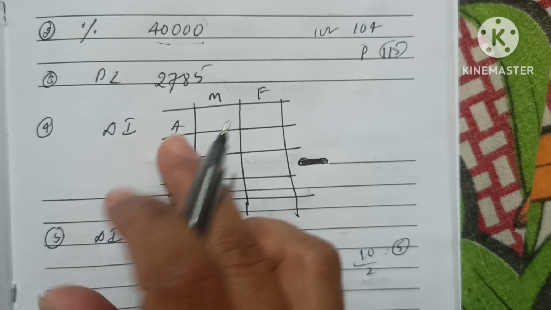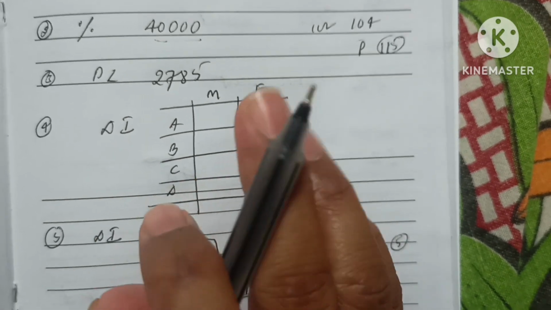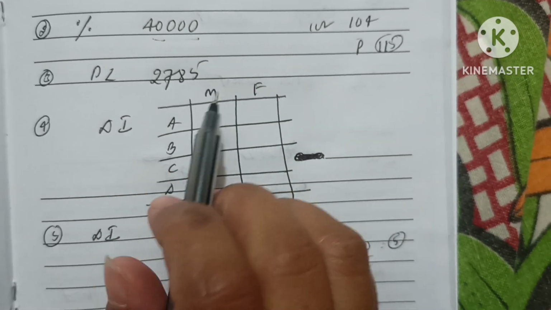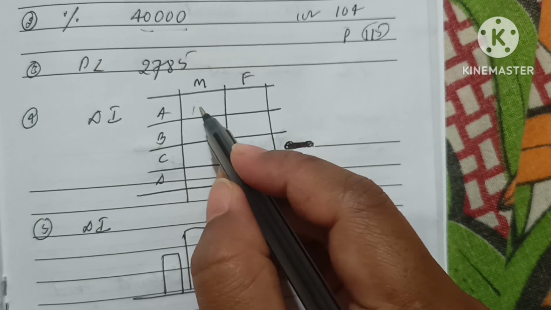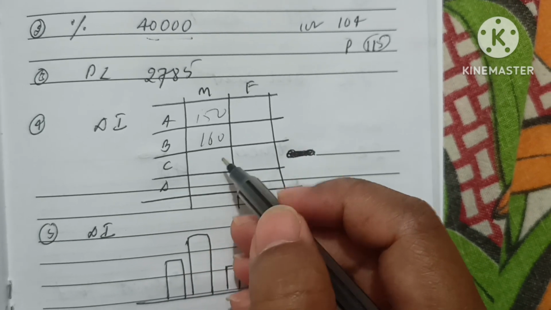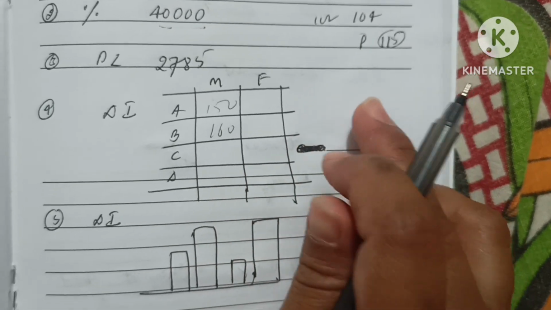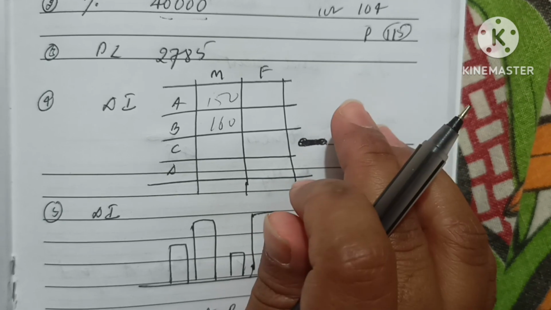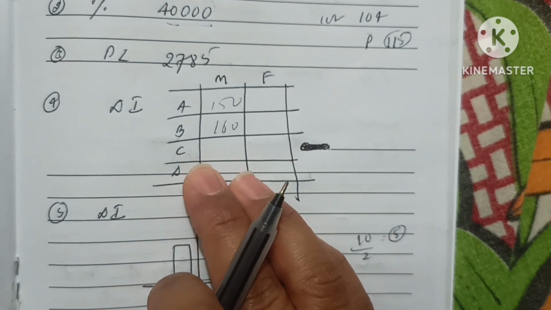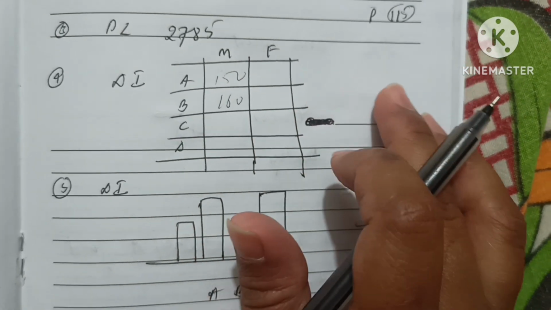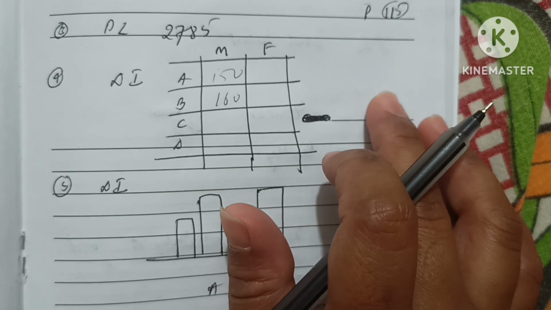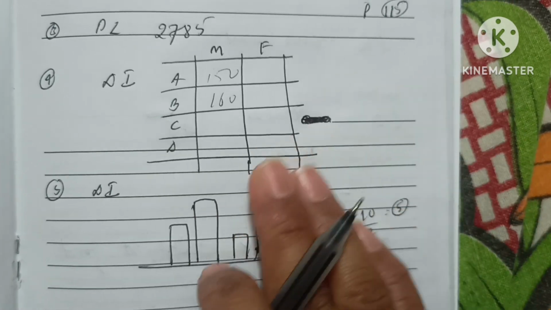Okay, then after that I encountered the DI. So this is also easy. They had given the male and female, I guess I am right here, and the data were like 150, 160. All the questions were doable. There was nothing difficult in this. So I think I marked 3 questions here. The remaining 2, I don't remember them.